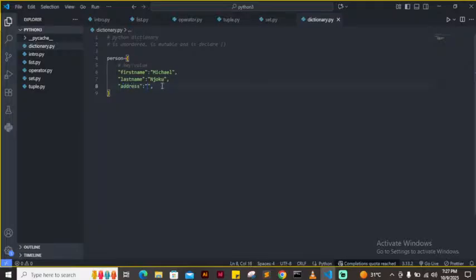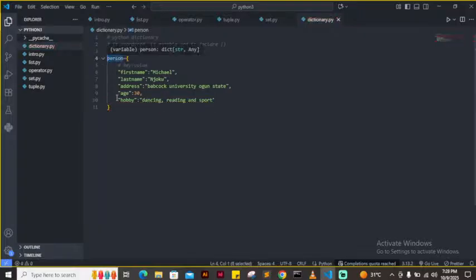So now, address. Let's say Redeemers, Babcock, Ogun State. All right, this is your information. Let's say I want to collect another item, something like age. Let's say I want to get your hobby: dancing, reading, and sports.